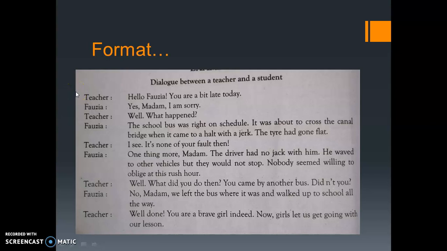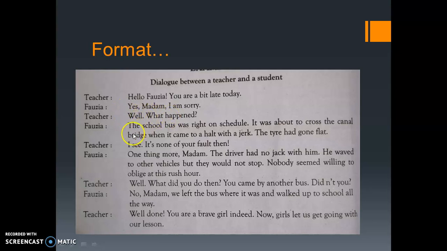Please be careful when you're observing this because you are also going to follow the same format when you write your dialogue. You can see that the first speaker is teacher, and then the name of this teacher. The word teacher is followed by a colon, and then her spoken words are written after the colon, and there is a gap between that. Under the one speaker, you write the name of the other speaker, and then again the name of the speaker is followed by the colon and the spoken words of the speaker. This keeps going until the dialogue is over, and you are also going to follow the same format.